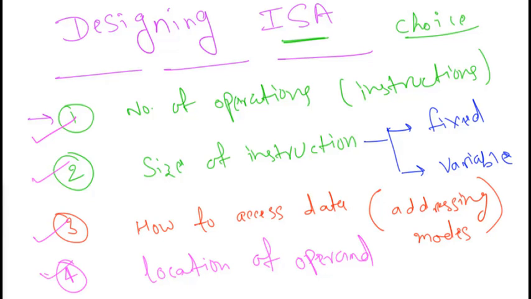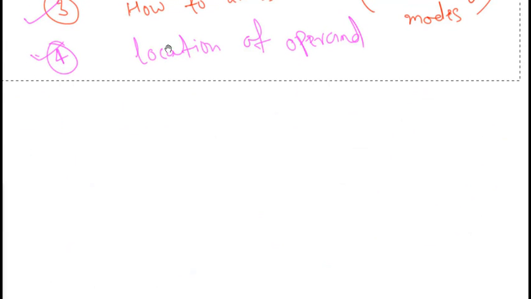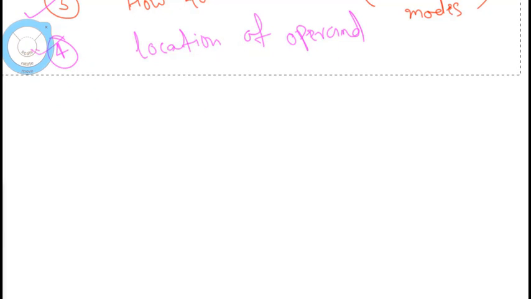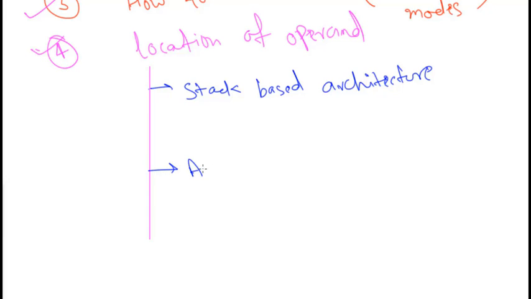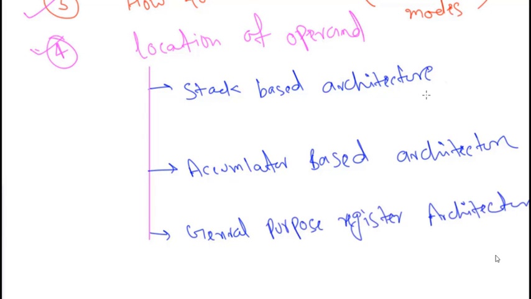So based on that only, we have divided instruction set architecture broadly into three types. See here, based on the location of operands, we have divided instruction set architecture into three types. First one is stack based architecture. Second is accumulator based architecture. And third one is general purpose register based architecture. I am running out of time, so I will talk more about these architectures in the next video.